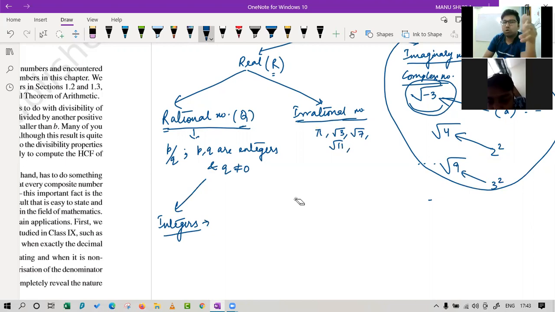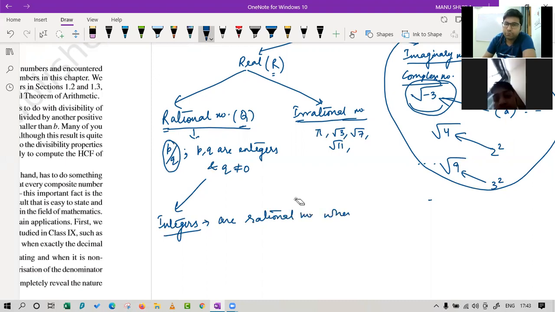But if I want to explain integers in terms of rational numbers, can we define it in the form of p by q? The integers are the numbers in which q is always equal to 1, and p can be any number. Very good.